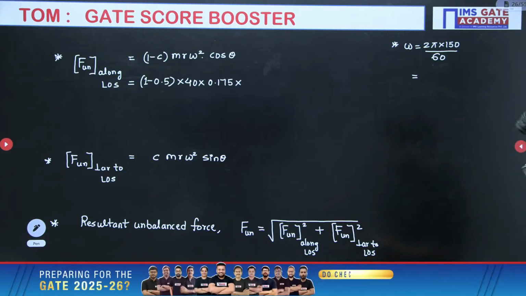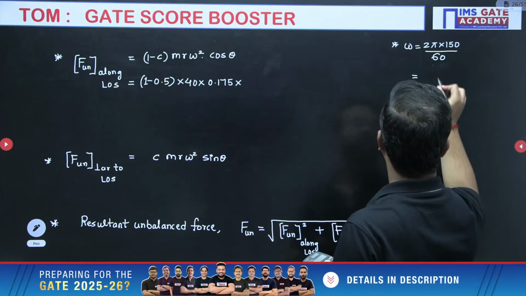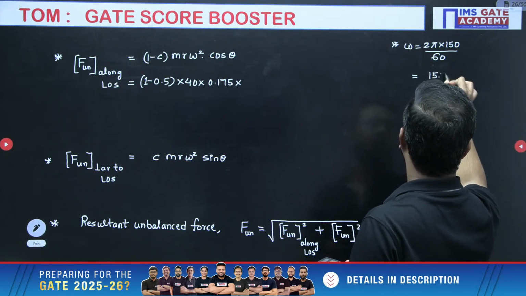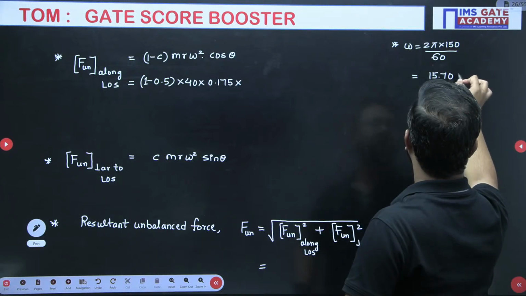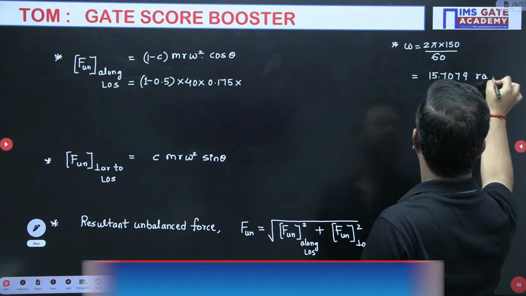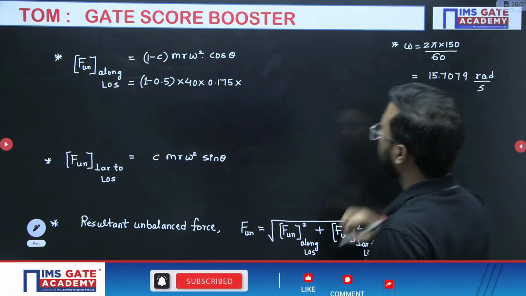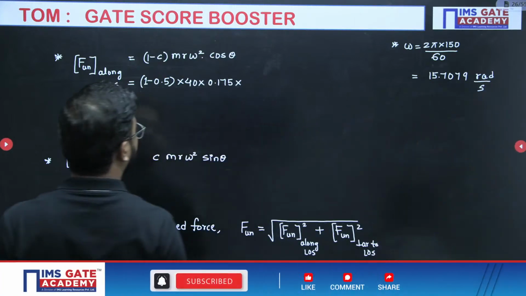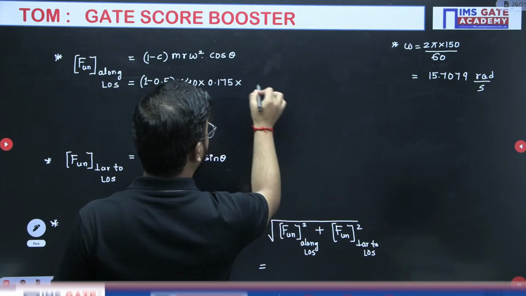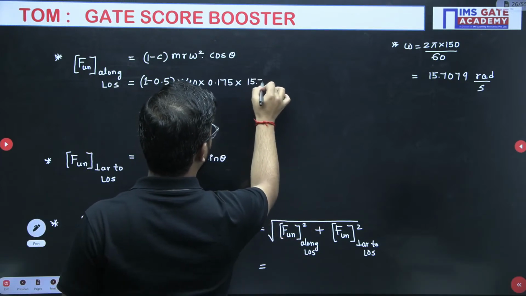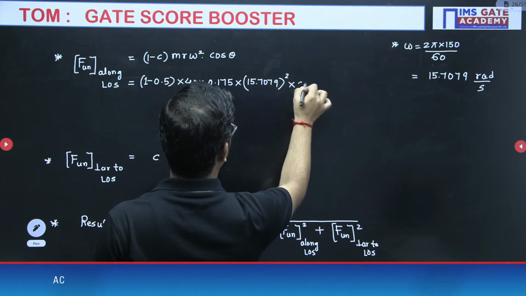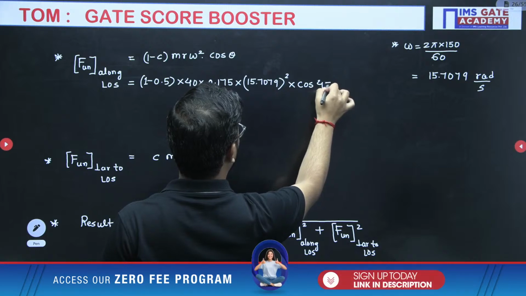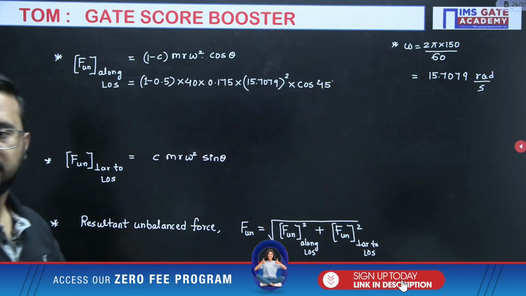So 2 into pi into 150 divided by 60, it is 15.7079. Then 15.7079 square into cos theta, cos 45.